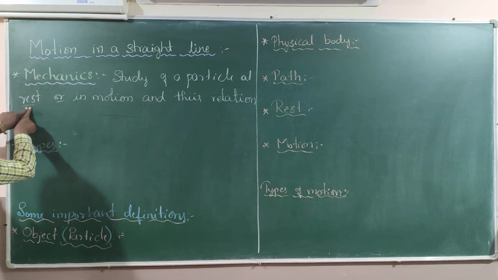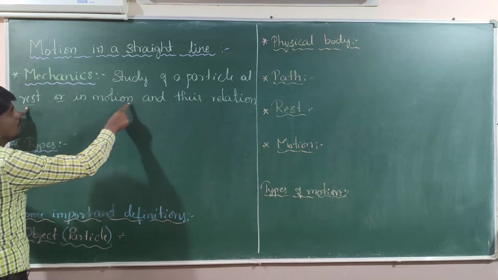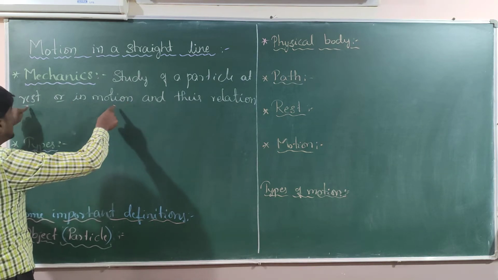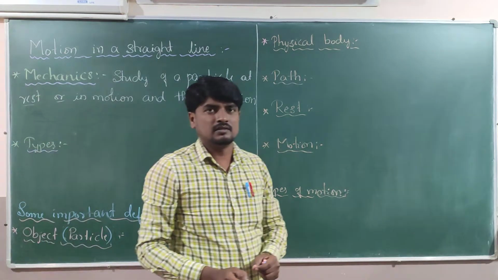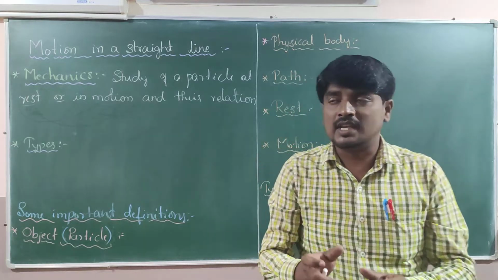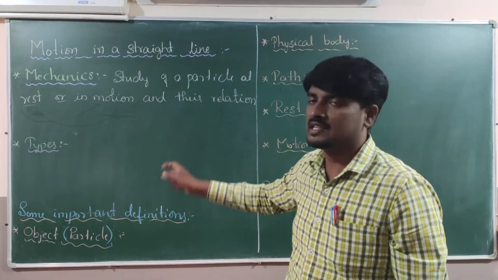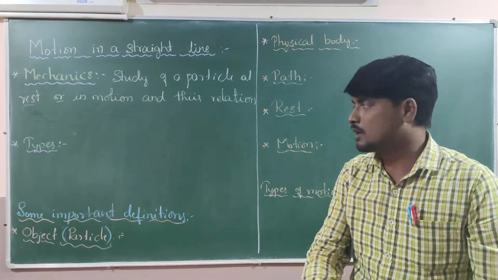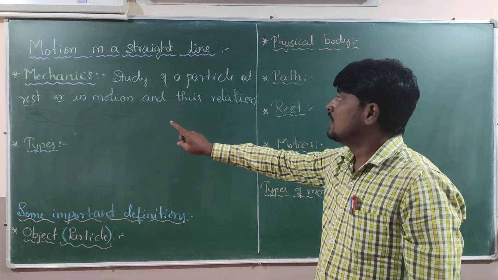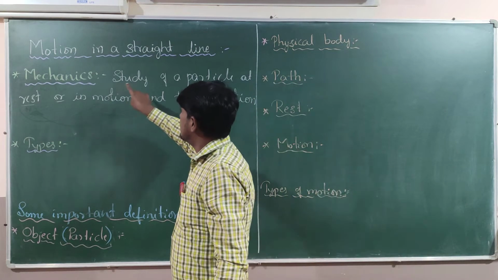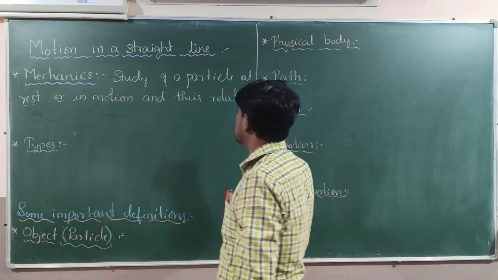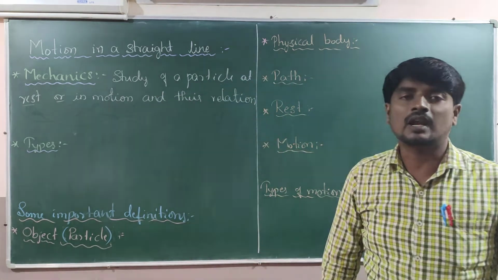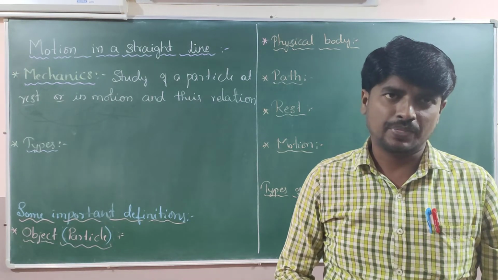The body may be at rest, the body may be in motion. Sometimes rest and motion together come into the picture. So altogether, there is a relation between motion and rest. That concept I will explain after a couple of minutes. Then studying the particle at rest or in motion and the relation is called mechanics.